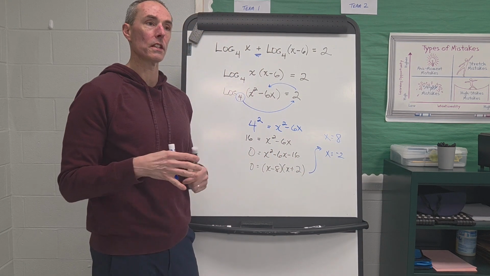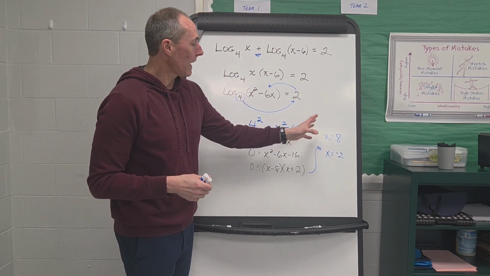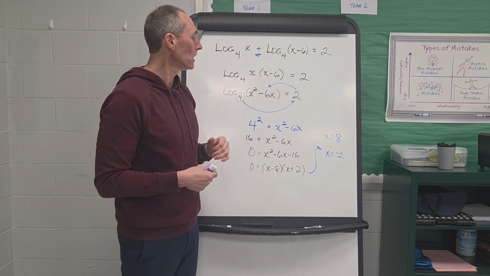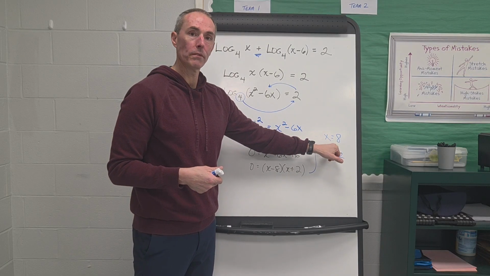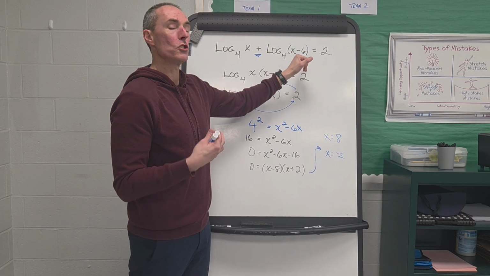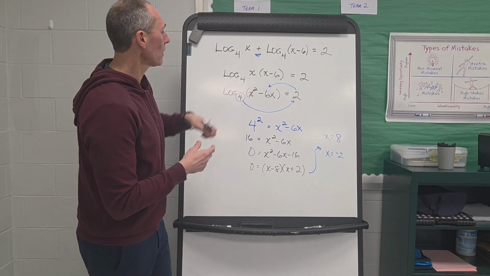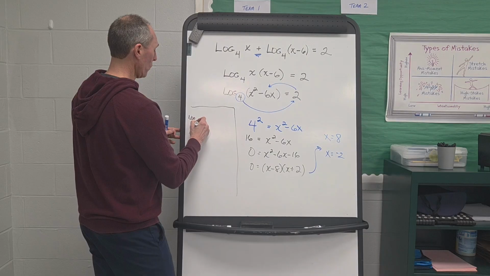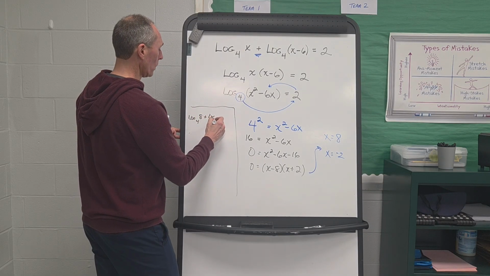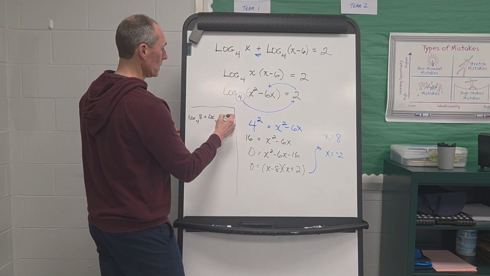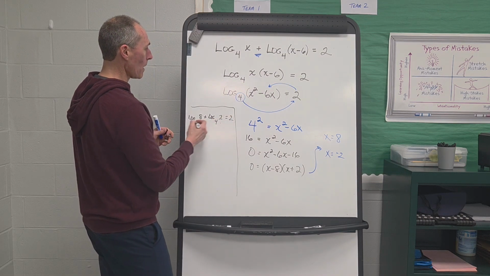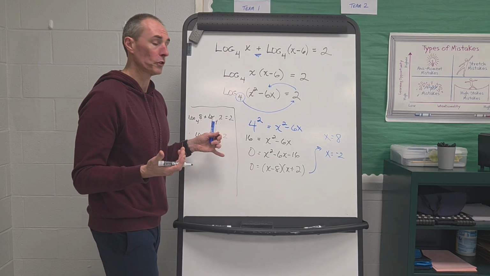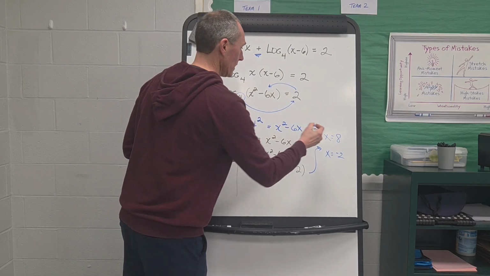Now, here's the issue that some people miss. The algebra has given us two solutions. However, if we look at the context of the problem, if we were to substitute 8 in for x, the resulting equation should work. So log 4 of 8 plus log 4 of 8 minus 6, which is 2, should equal 2. Well, again, by properties, log 4 of 16 equals 2, and it does. 4 squared equals 16. So that's an answer.